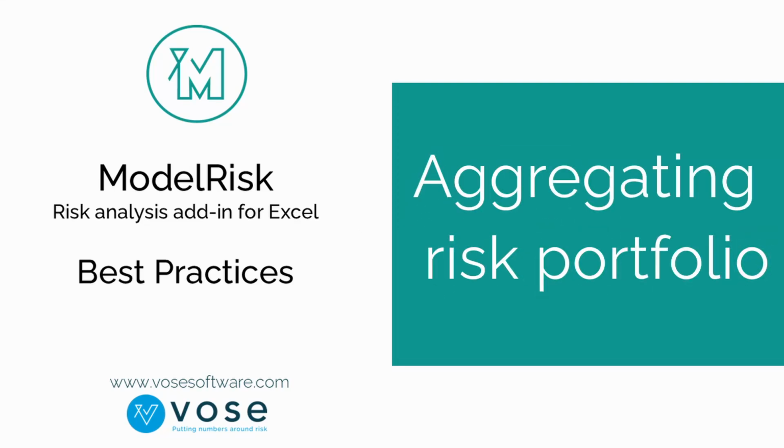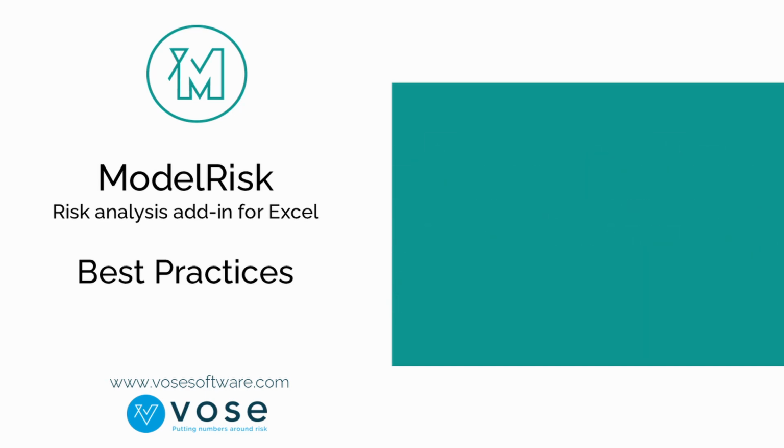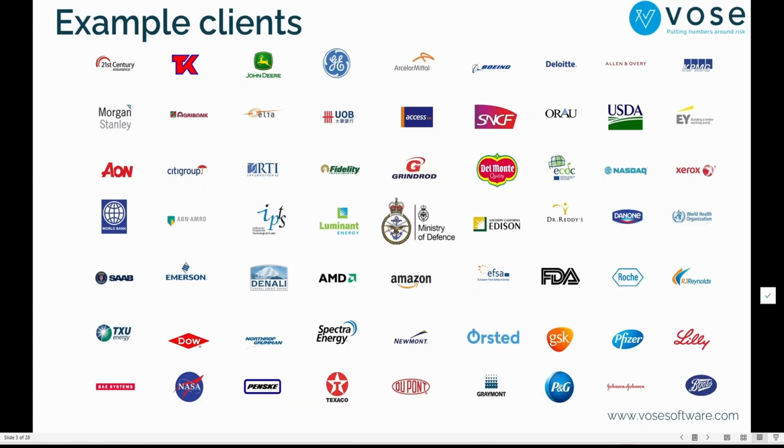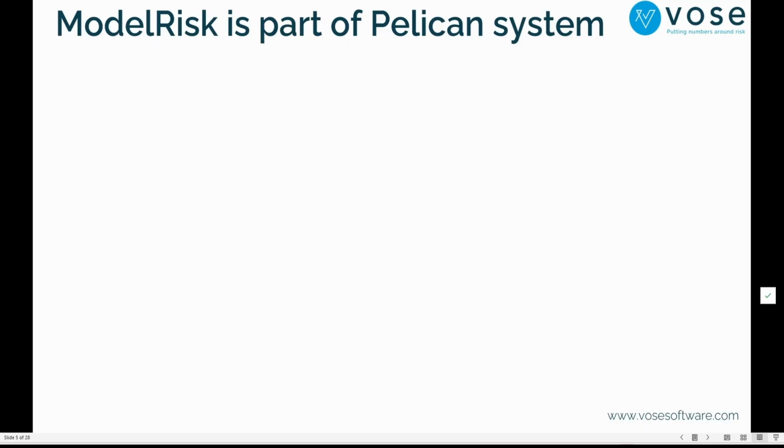ModelRisk is a quantitative risk analysis software that works on top of Excel, and it's built and developed by Vose Software. We have more than 25 years developing it. Some of our clients come from different industries like food, defense, insurance, finance, banking, retail, etc. And this is just to give you a brief idea of how agnostic our software is for the industry. That means that you can apply it in all of them together.